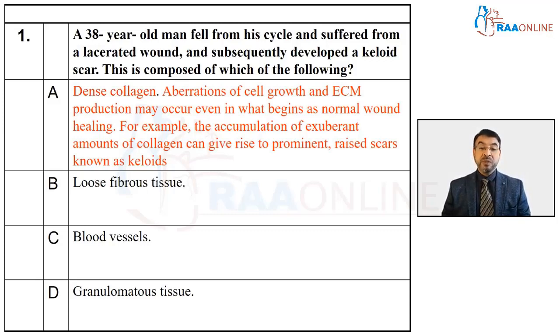Okay, so whenever there is any keloid, there is an abnormality in both the cell growth and the extracellular matrix production. So in normal wound healing, there is a proliferation of fibroblasts and connective tissue. And there is an increase in extracellular matrix production. But in the case of a keloid, the collagen is produced so much in excess that it protrudes out and it forms abnormal masses or abnormal scars.